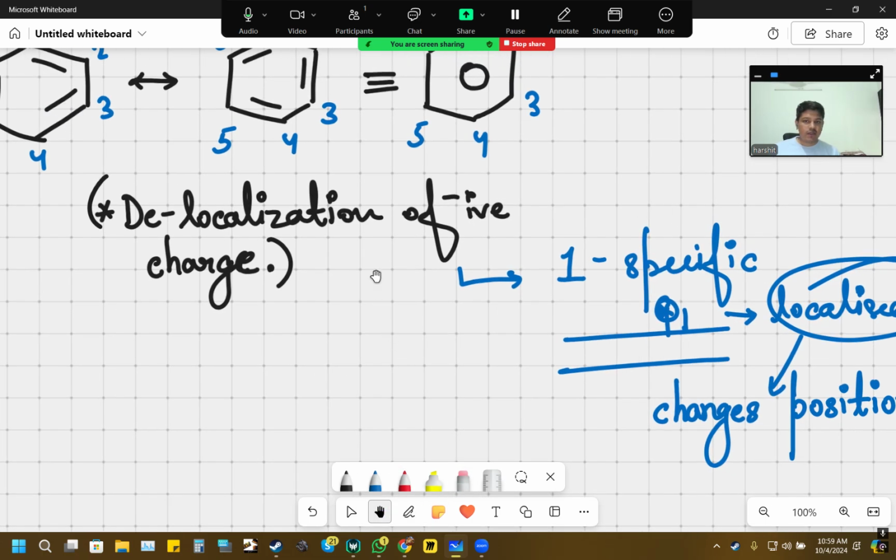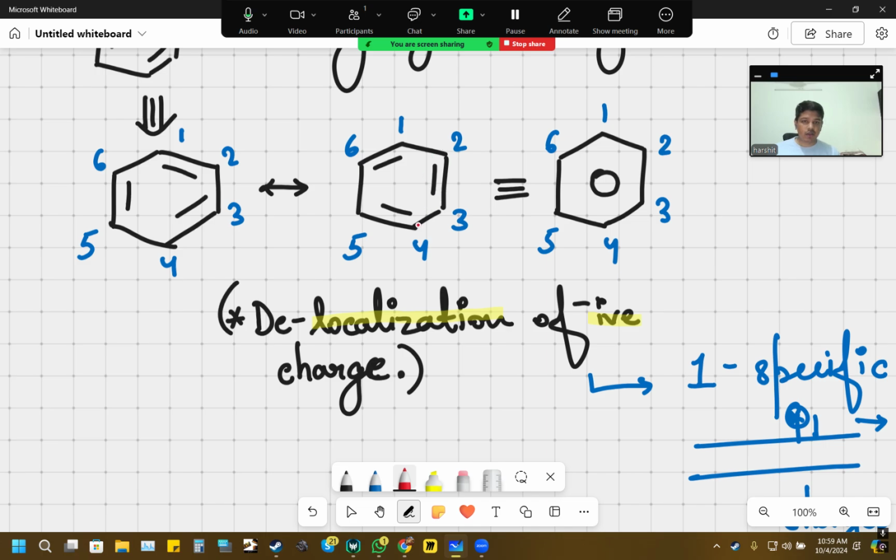Now, what do I mean by this word here? Delocalization of negative charge, meaning movement of negative charge. So we know that negative charge is actually present in where? It's present in between these sigma bonds, and it's also present between these pi bonds. Sigma bonds are perfectly stable, right? There is just direct orbital overlap, so the bond won't budge basically. The electrons can't move in sigma bonds, but in pi bonds, the electrons can move.